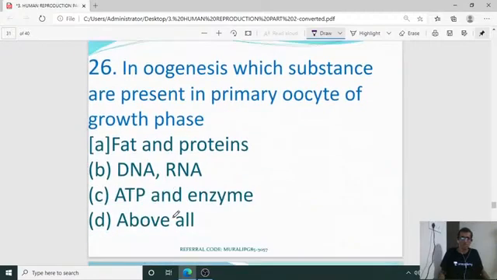In oogenesis, which substances are present in primary oocyte of growth phase? That is all the above. We can observe fat, protein, DNA, RNA, ATP and enzyme. All the three are there. So the right answer is all the above. D is the right answer for that 26th question.